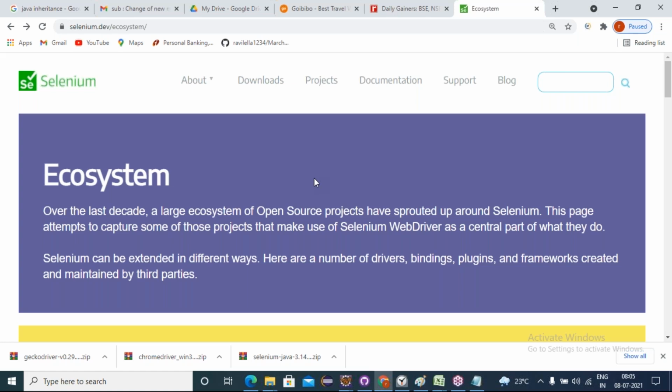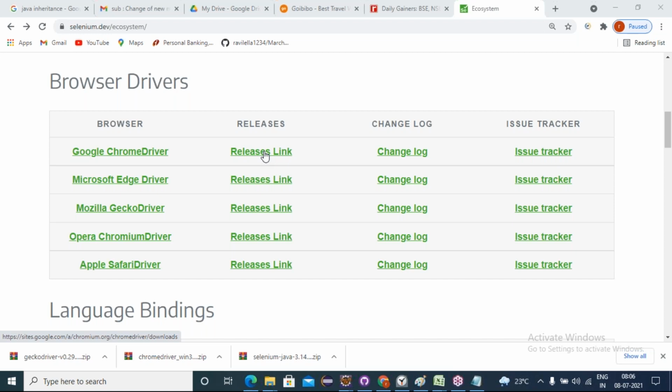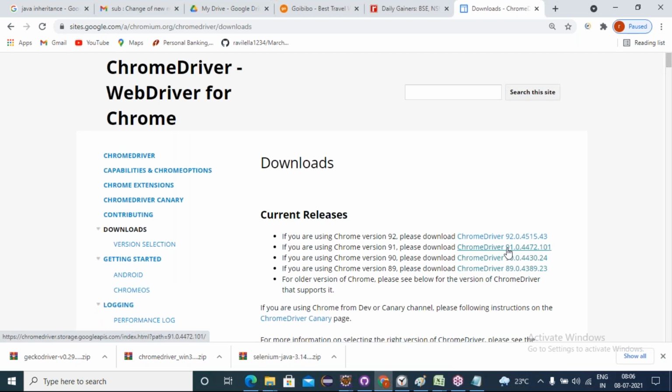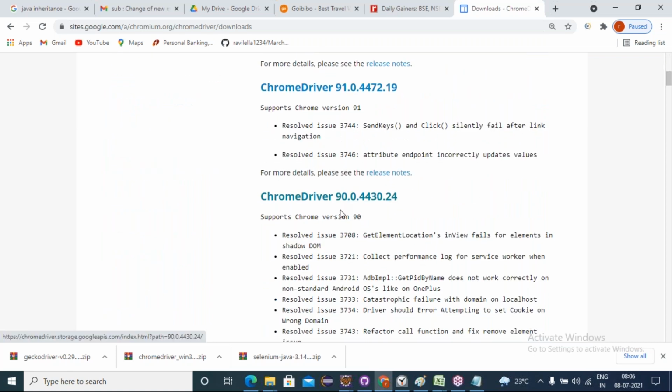What to do? We have to reinstall this 91 version of Chrome and install the 76 version of Chrome browser. So the drivers supporting version 76 of Chrome need to be downloaded or not? Yes or no, friends? When using Chrome 76, 76-supported Chrome drivers need to be downloaded. So just come here, click on release links, same as earlier for the 91 drivers. Now 76. You're 92, you're 91, you're 90. If you click any version, it goes here and we can download it.